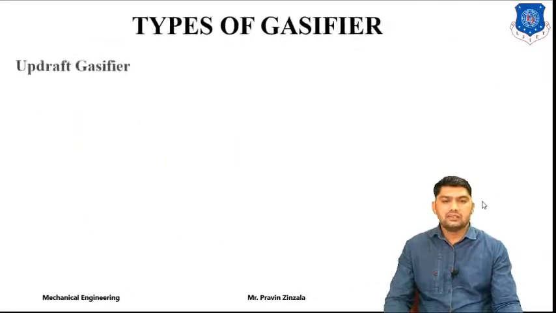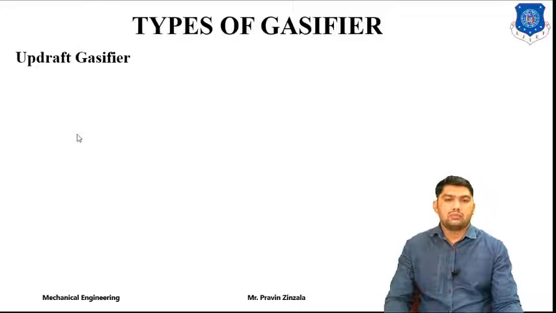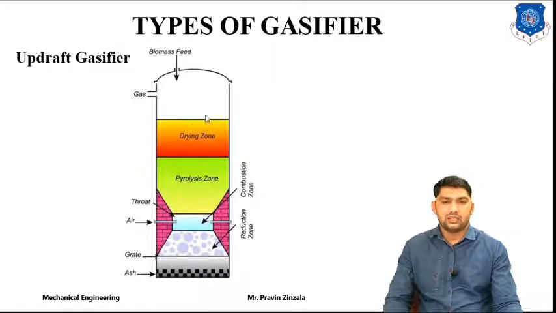Now we will discuss the fixed bed type gasifier. The first example is the updraft type gasifier. This is the basic construction of the updraft type gasifier. The gas flows from bottom to top, so it's called an updraft type gasifier.